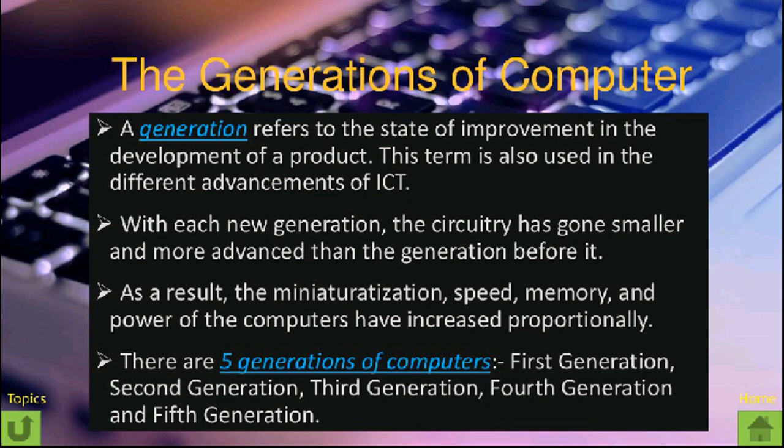With each new generation, the circuitry has gotten smaller and more advanced than the generation before it. You can see nowadays, the hard disk or any other storage device which you use was large in size before, but now it is very small in size and has a huge capacity. This is the advancement of computer. As a result, the speed, memory and power of the computers have increased proportionally. There are 5 generations of computer, but now 6th and 7th generations are also introduced in the market.